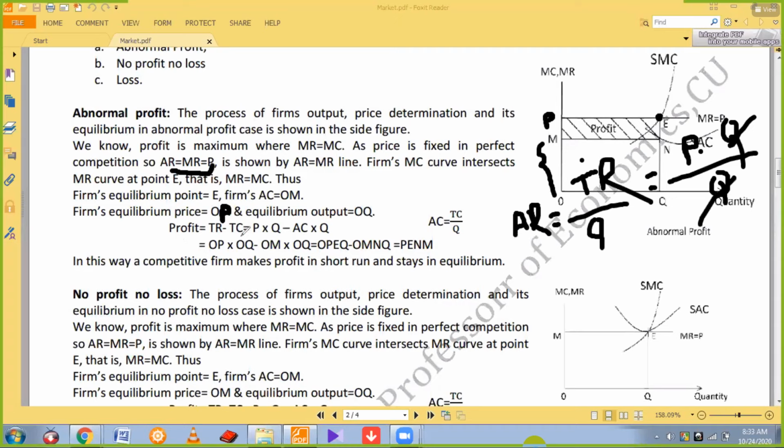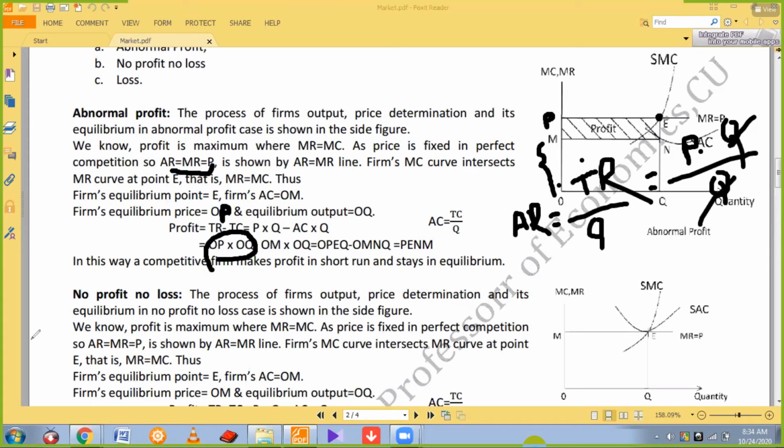Now profit is total revenue minus total cost. Total revenue means equilibrium price OP into OQ, and total cost equals average cost multiplied by Q. Average cost equals OM, and quantity means equilibrium quantity. So OP into OQ means OPEQ, and this is OM and Q, so total cost is OMNQ. So PENM is the abnormal profit.